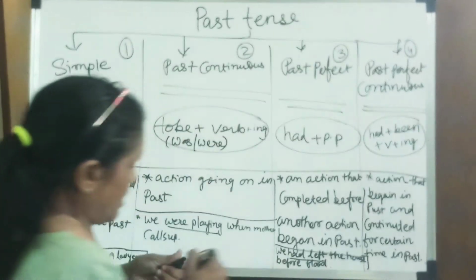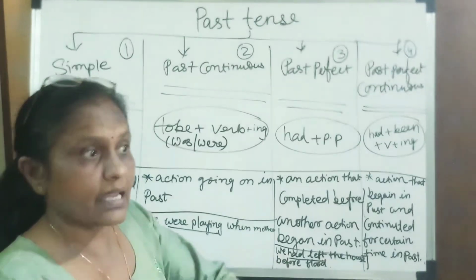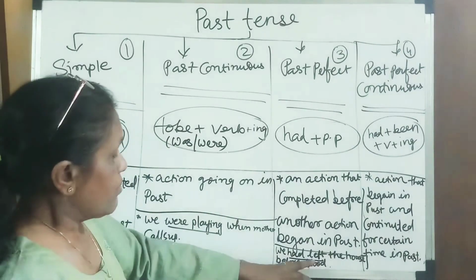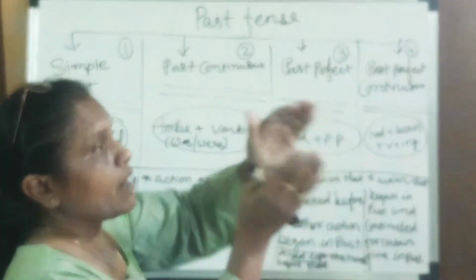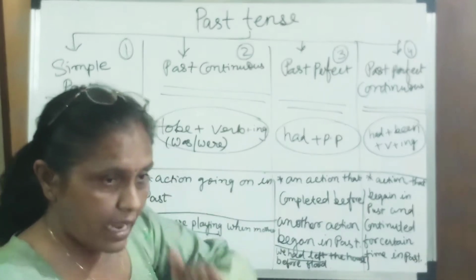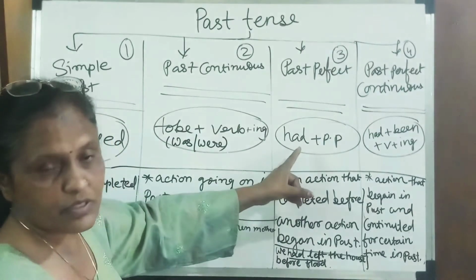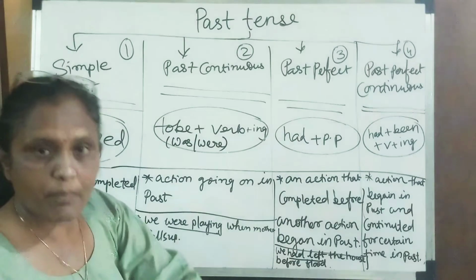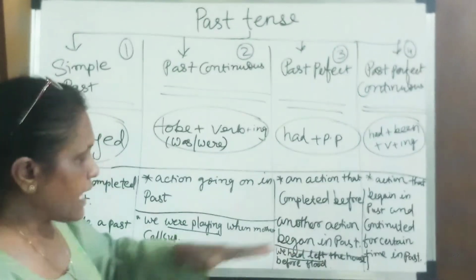Had left, मतलब फ्लड आया तो वो भी पास्ट टेंस की बात है, लेकिन उससे पहले हम घर छोड़ चुके थे. That is, we had left. मतलब जो फर्स्ट वर्ब है, एक तो फ्लड आना और दूसरी बात है हमने घर छोड़ना. तो फ्लड आने से पहले घर छोड़ा था, मतलब घर छोड़ना is the first action, is always with had plus pp. And if it is the second action, then it is with the simple past. It is not there in the example, but past perfect is like that.